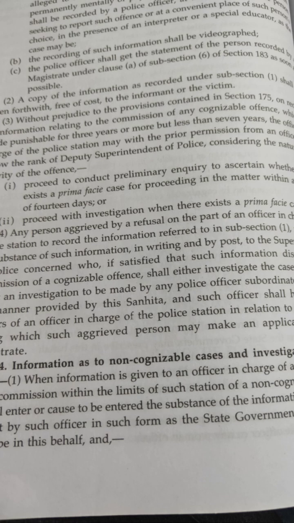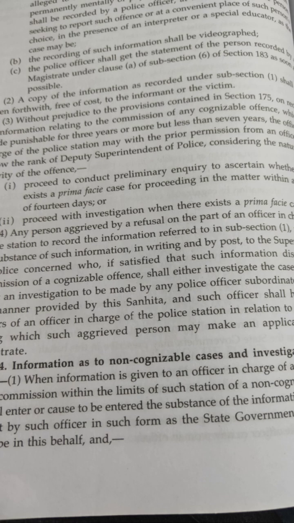2. Refer the person to the magistrate. After writing the details of the complaint, the police must tell the person, called the informant, "You need to go to the magistrate to get permission for us to take action. Without the magistrate's permission, the police cannot investigate or arrest anyone."